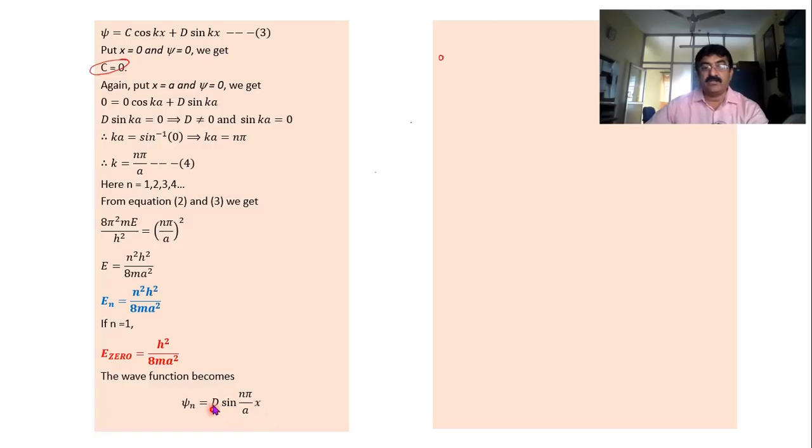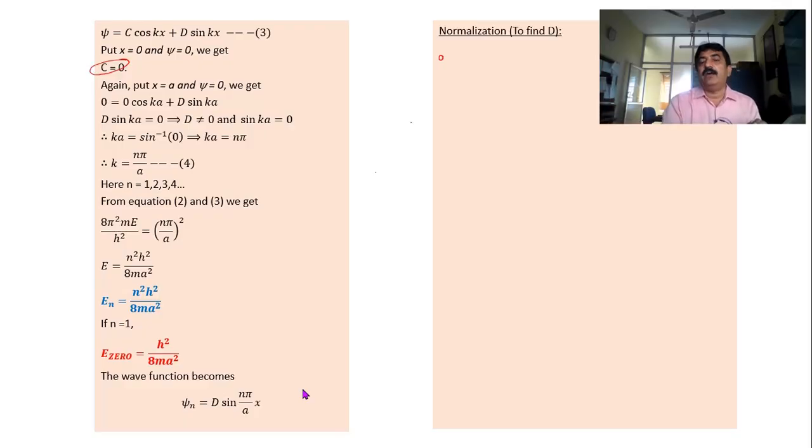Now we have to find out the value of d. Unless you find the value of d, you cannot say the wave function is an eigenfunction, because the eigenfunction property is it should be single valued, it should be finite, and its first derivative must be continuous. Now I don't know whether it is single valued or it is going to be imaginary or zero. Unless I know the d value, I cannot arrive at a conclusion about the psi. I cannot call it an eigenfunction. So therefore I have to find out the d value.